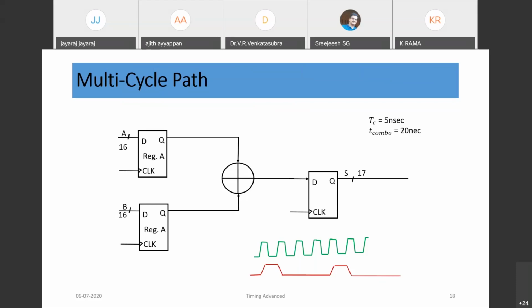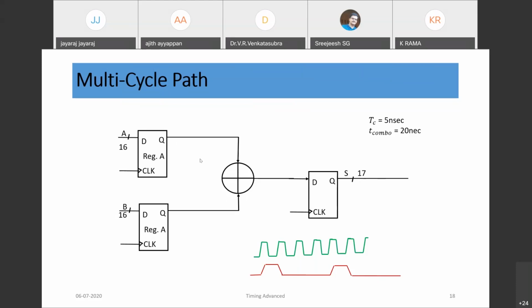Say, for example, an adder. In the circuit, say two 16-bit registers' outputs we are adding. We clock the data into the registers and give it to the adder, and the adder output again we are storing into a register, and the output is of course 17-bit, as one carry will be there.